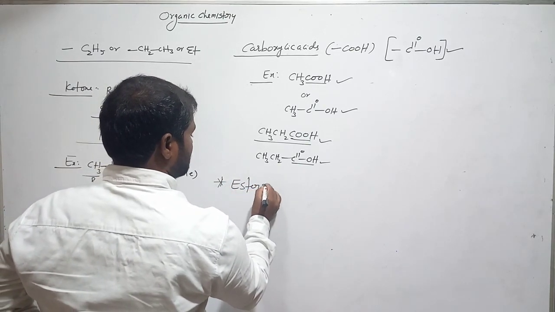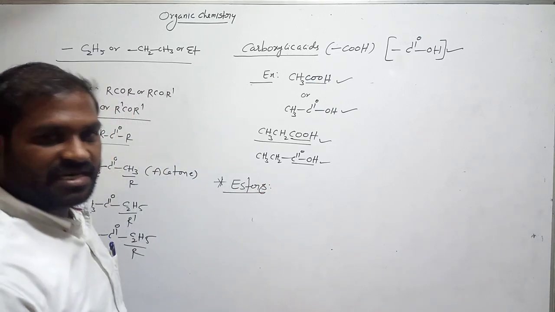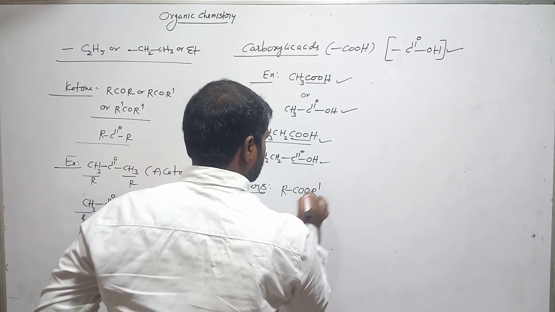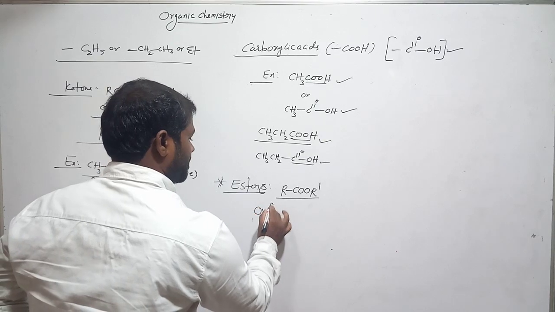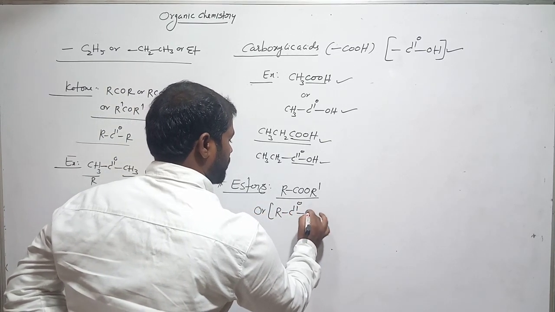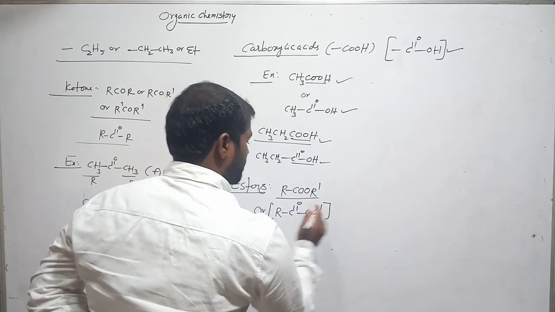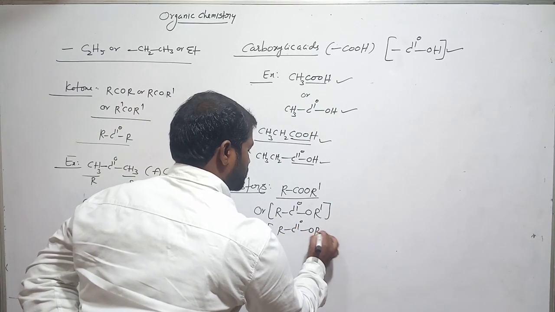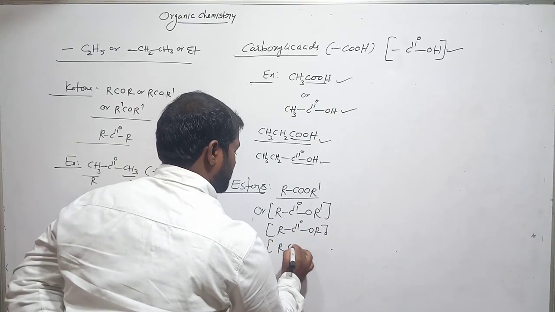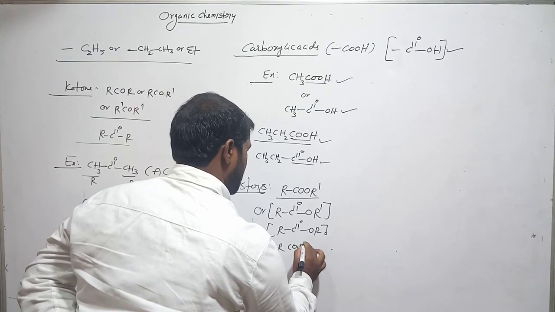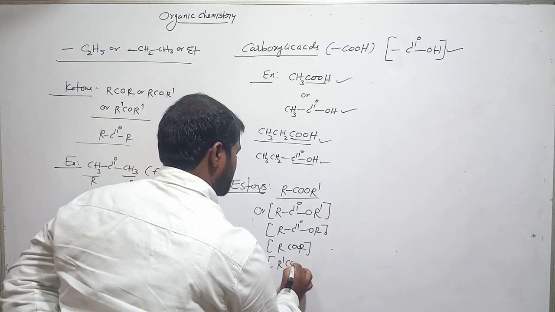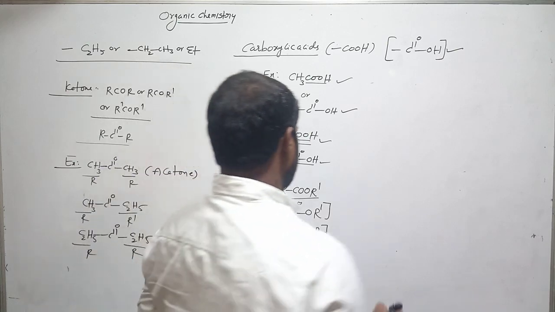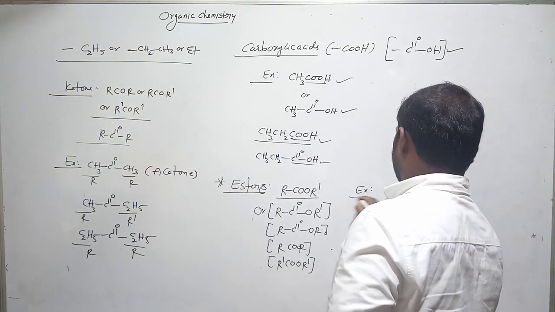Another functional group: esters. The general format for esters is COOR dash. We can elaborate this as R C double bond O R dash. Or if both are same, we can also write R C double bond O R. That means RCOOR or R dash COOR. Both R's are different or maybe same. Okay, so give me an example for esters.